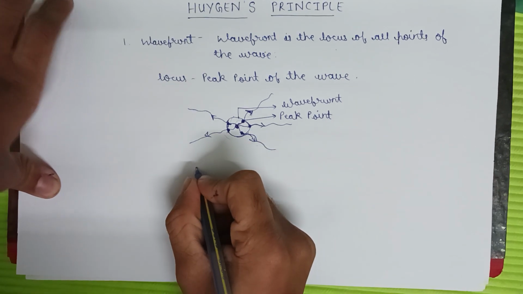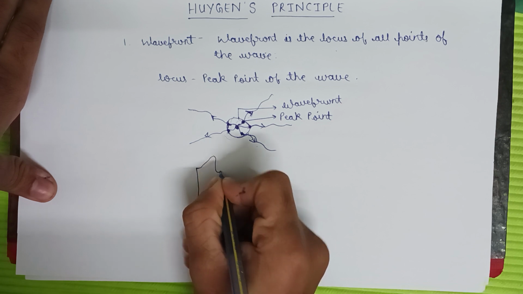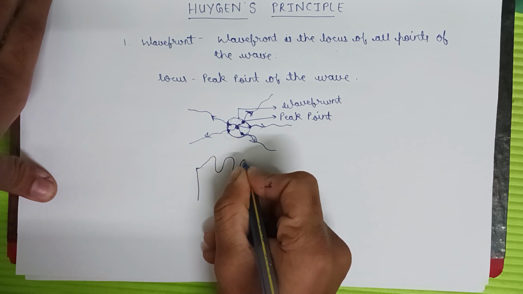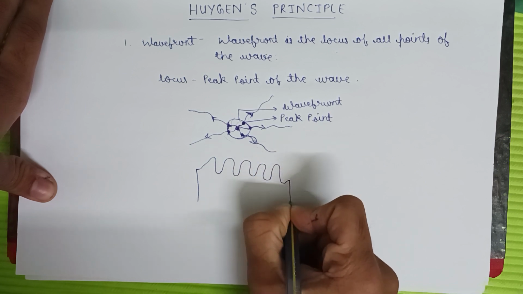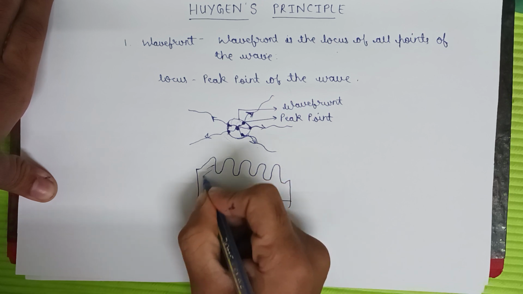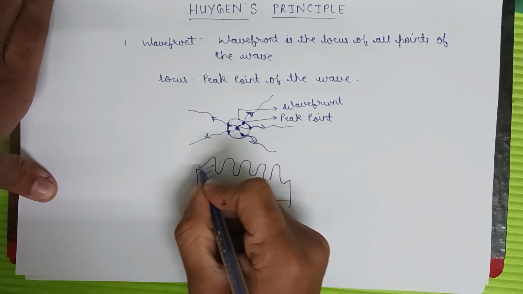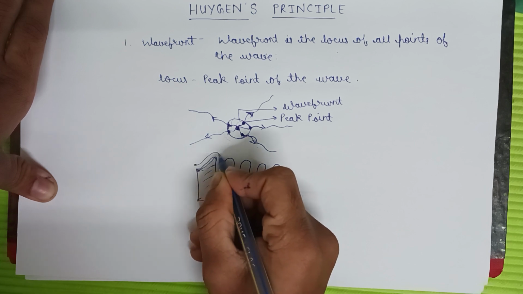With this example, it will be clear what a wavefront is. If it is a river side, then you can see waves like this. This is a wave, but it is not a single wave. In a river you see many waves.